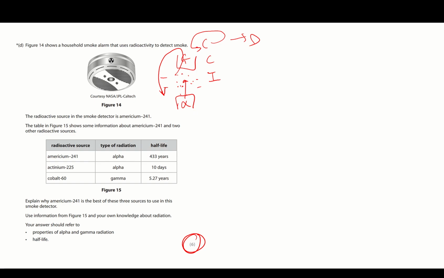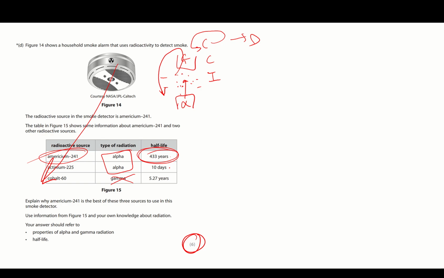So going on to the next part. So we know that we're going to have to choose alpha. So that's fine. So it's definitely not gamma. Otherwise, with its huge penetration, it's going to irradiate my family. The next bit is we've got to choose between 433 years or 10 days. I don't want to be replacing my smoke alarm every few days. That's a risk in terms of detecting fires. There'll be no alpha particles to ionize the air. And I don't want to take a risk in replacing it, because that's going to give a risk to myself. And now we can see the one we want, americium-241.